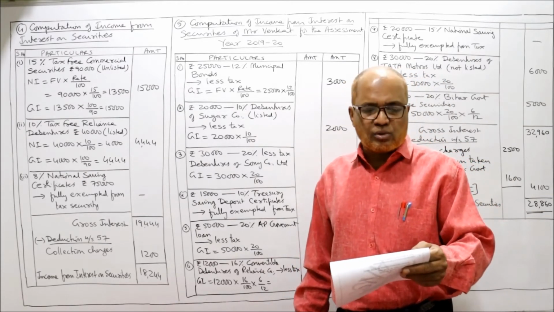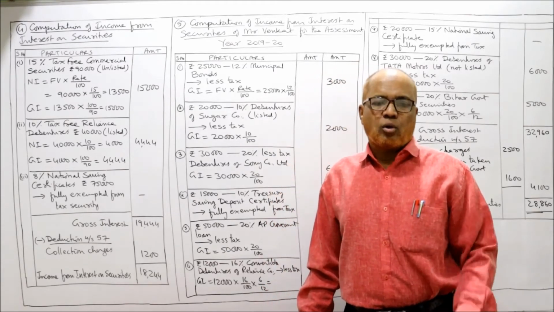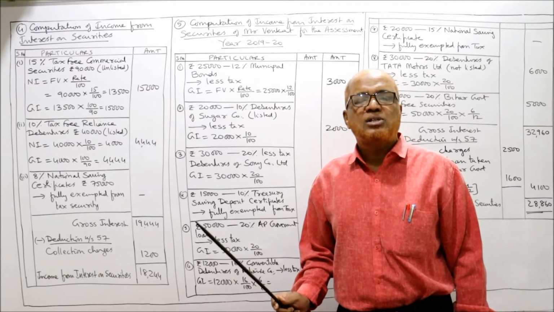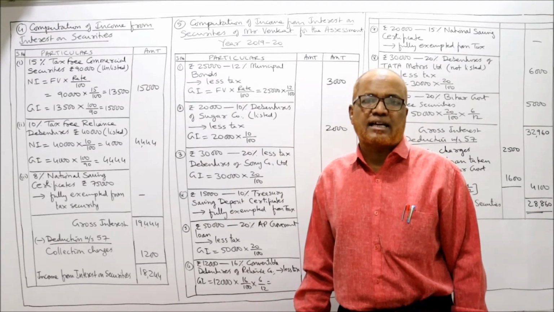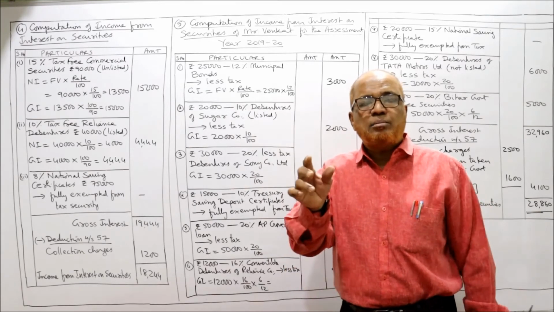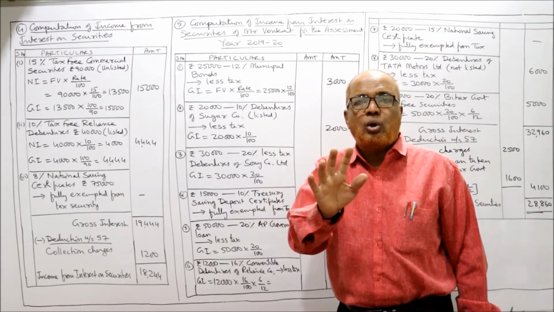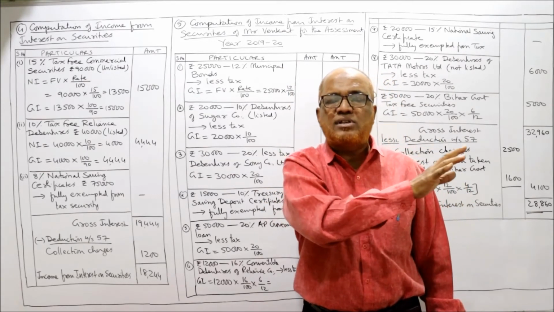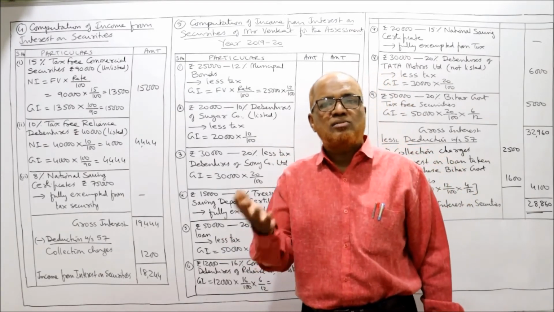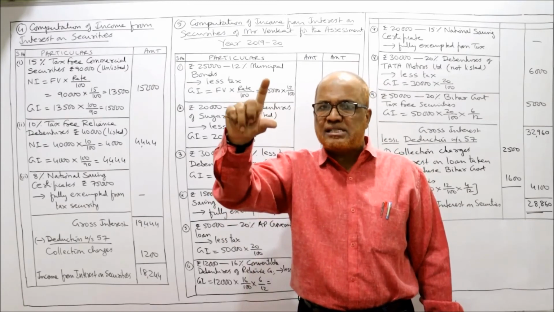Rupees 25,000, 12% municipal bonds. Nothing is given, so we assume it as less tax. It is not an exempted from tax security. See here, for exempted from tax securities, the list is specifically given. Don't think that any security which is issued by the government is exempted. No. There are many securities that are issued by the government and are taxable. Only a specific list is given.